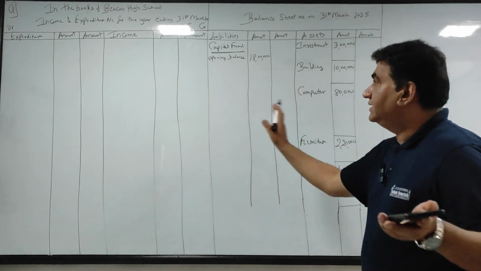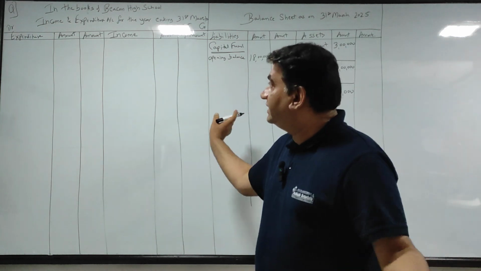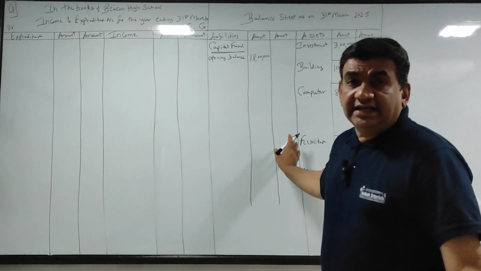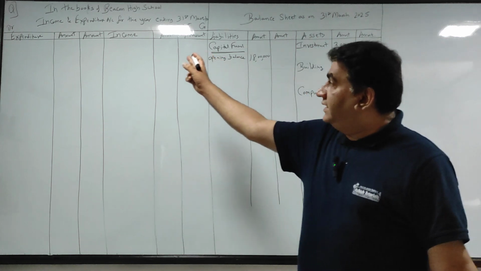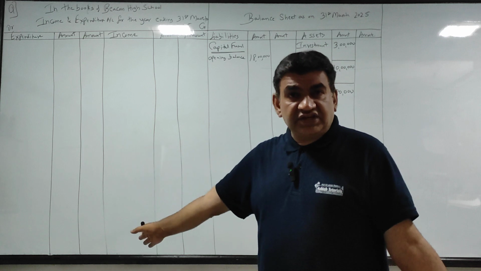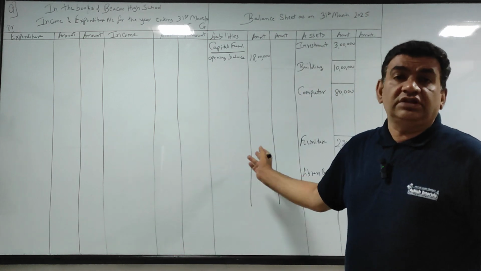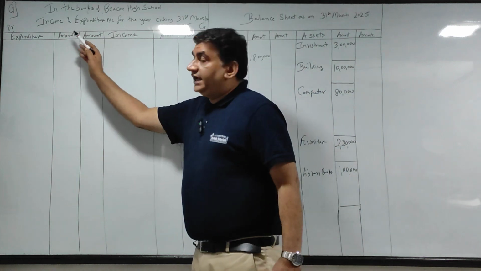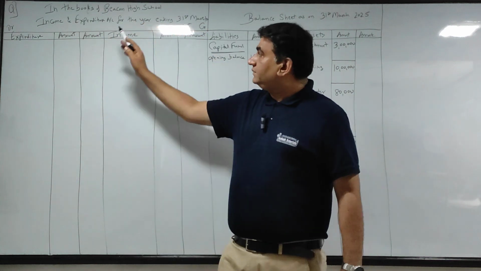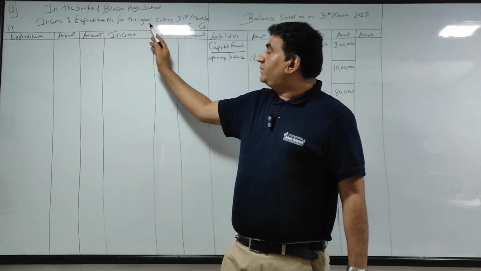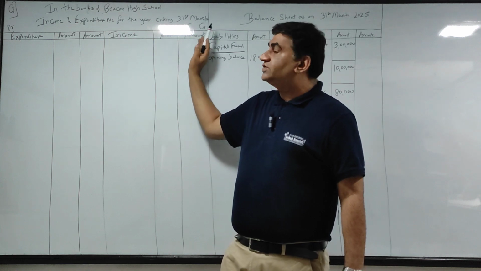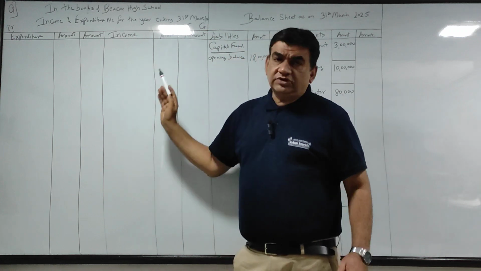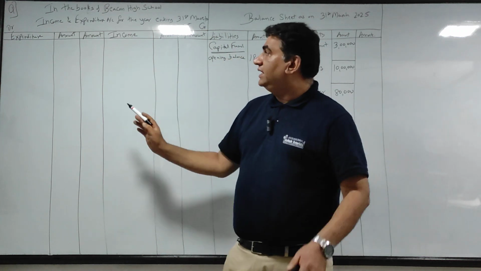3 lakh. Okay guys, I forgot to tell you, on one side will come the income and expenditure account and on the second side the assets. Take a full page for the income and expenditure account, and the next full page and 3/4 of the page, there are no working notes here. Just remember, instead of profit and loss you will give the heading income and expenditure account for the year ending 31st March 25. Expenditure amount, income amount. Sorry, I forgot to mention in the starting.